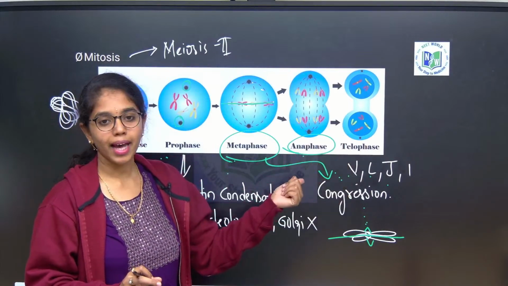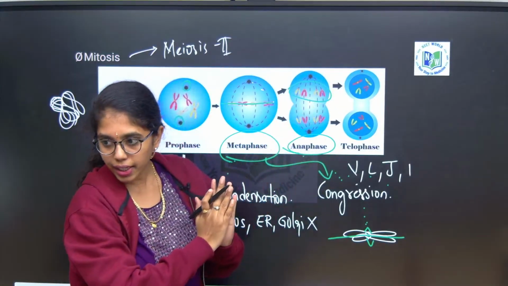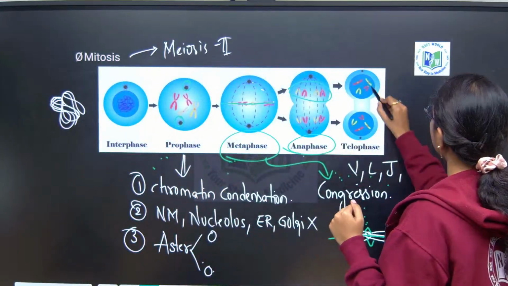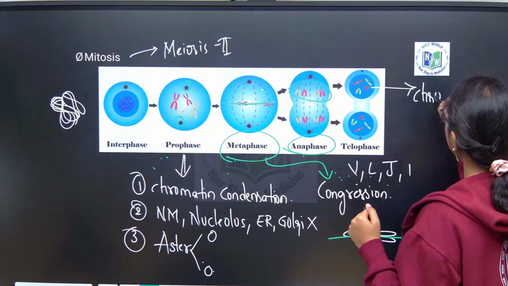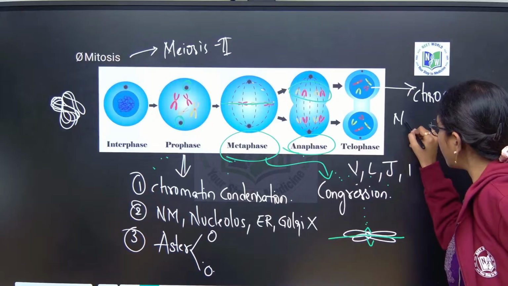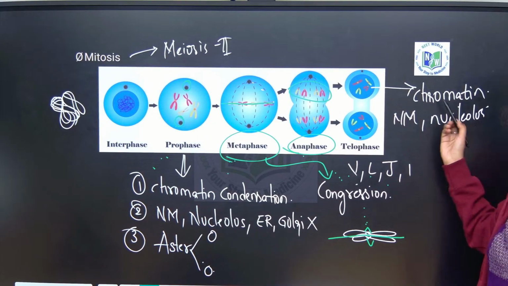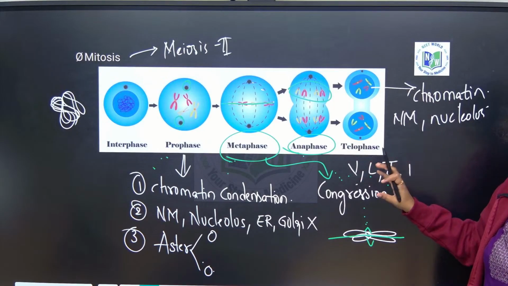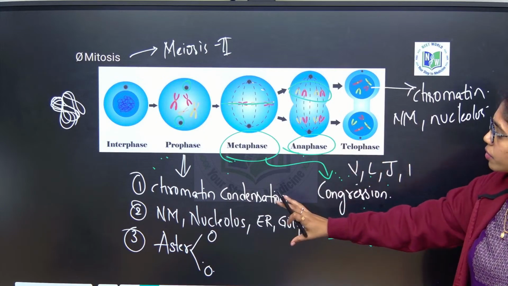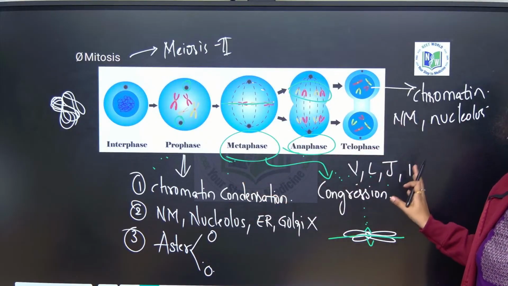In telophase, half set of the chromosomes are here, half set of the chromosomes are here. These chromosomes will get decondensed again to what? Chromatin. They will decondense to chromatin. Fine. Nuclear membrane, nucleolus and endoplasmic reticulum, Golgi, everything will reappear at the end of telophase. So, these are the consequent events from prophase to telophase. Clear? Fine?